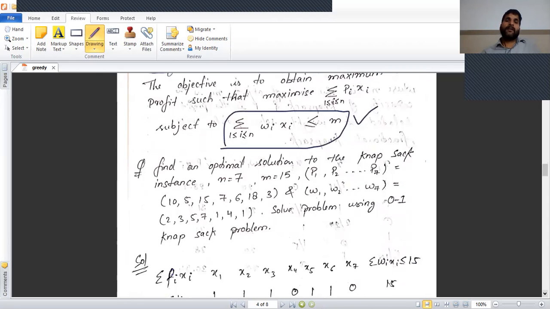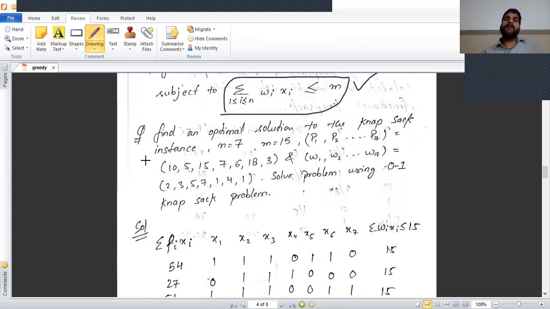So we take an example. Find an optimal solution to the knapsack instance n equal to 7, m equal to 15. The profits P1 to P7 are given respectively as 10, 5, 15, 7, 6, 18, 3. The weights W1 to W7 are given respectively as 2, 3, 5, 7, 1, 4, 1. Solve the problem using the 0/1 knapsack. Now the knapsack capacity is equal to 15.